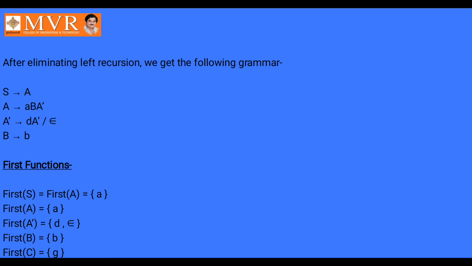Once again I am repeating the problem. Capital S tends to small a. Capital A tends to small a and epsilon. Capital B tends to small b slash epsilon. Capital C tends to small a, capital C slash epsilon.